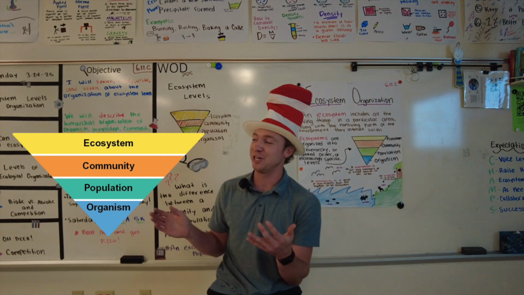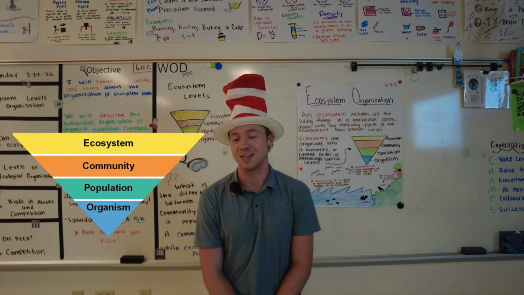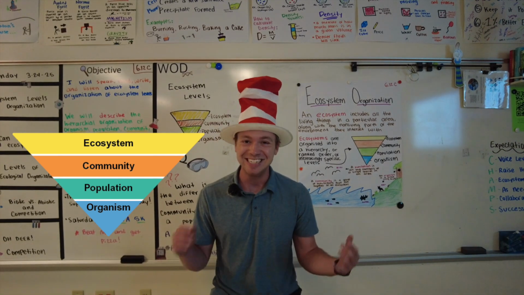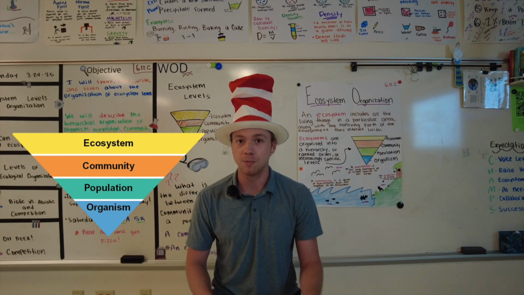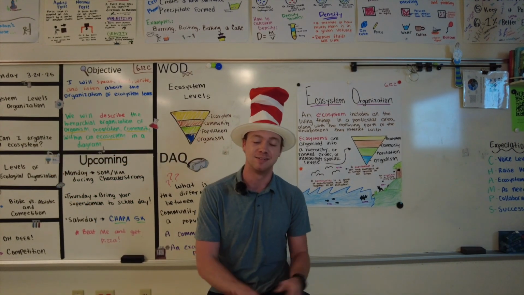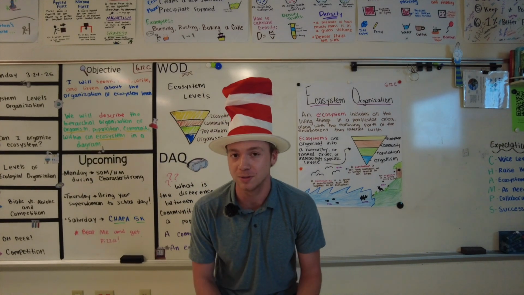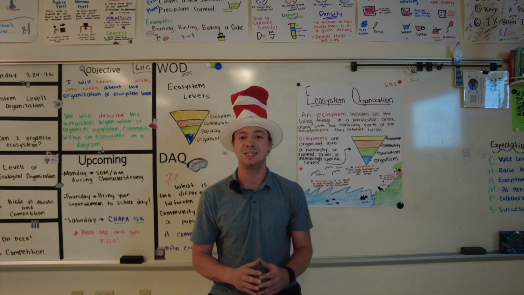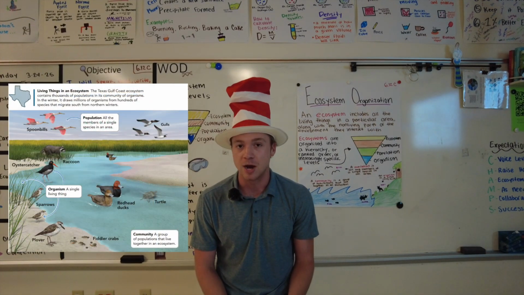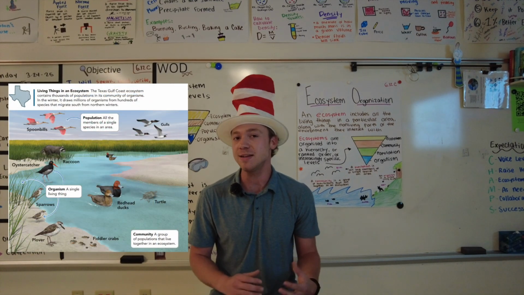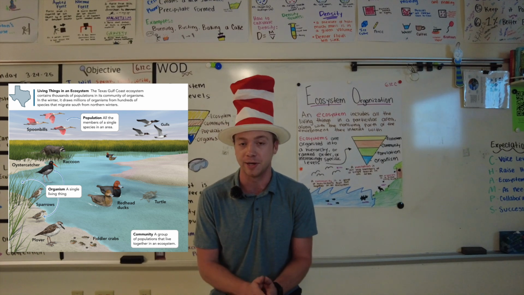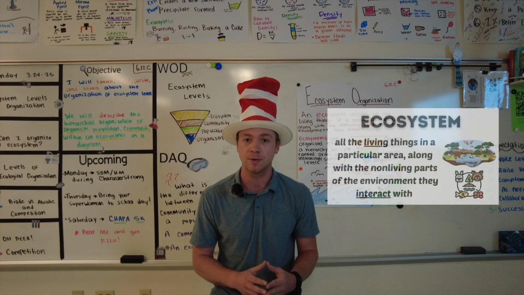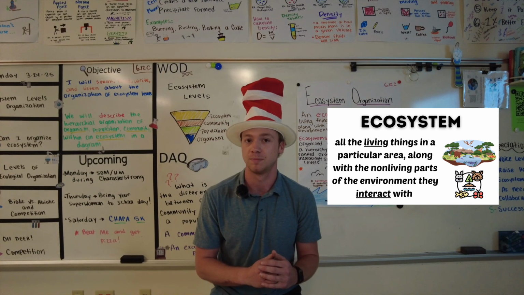Either way, take a look at this picture and you'll see the 4 main levels that we're going to talk about, from organism to population, community, and ecosystem. Now, if you don't know what each one of those means, maybe go back and watch that little poem again, or listen very carefully here, okay? If you look at this picture up here, you see an entire ecosystem. Now, an ecosystem is all of the living and non-living things in a particular area, okay? So all these living and non-living things interact with one another, and that's what makes them an ecosystem.